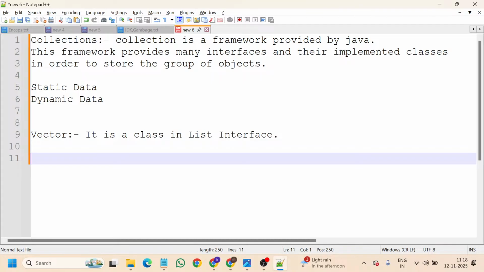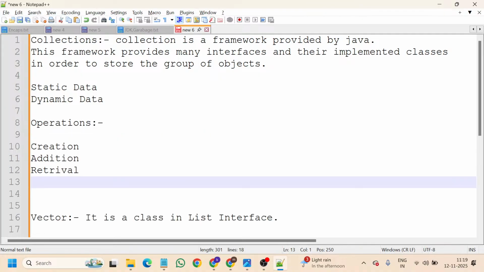The major operations of each and every collection class and interface are creation of the collection, addition, retrieval, deletion, verification, and update. So these are the 6 main operations that we perform on a real-time basis and also in transactions.